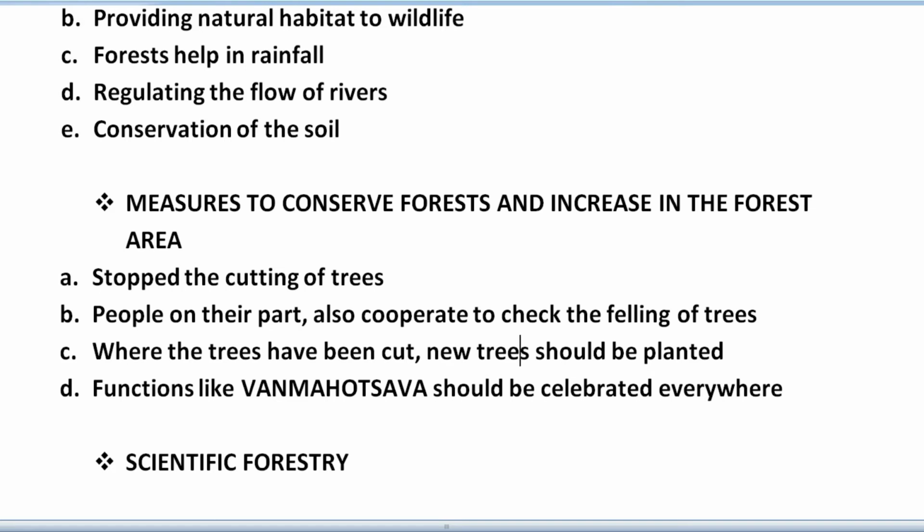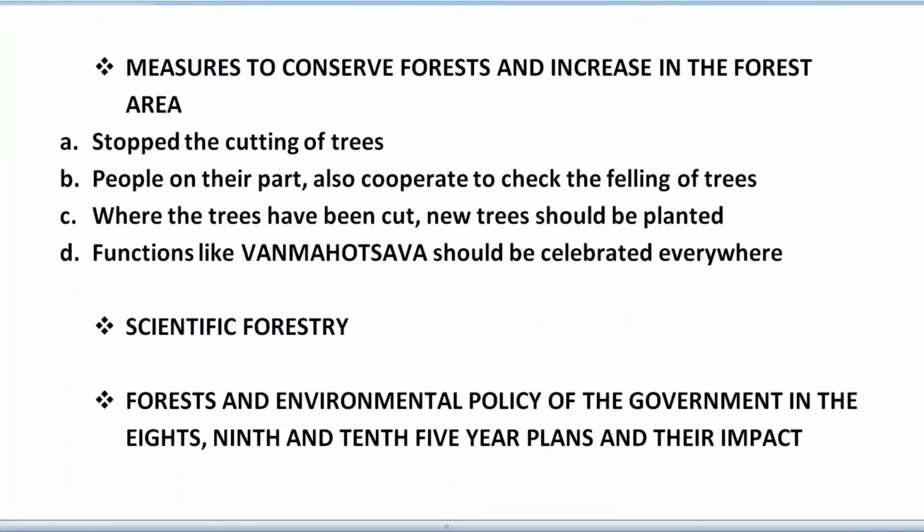Functions to conserve the forest are a responsibility, and one such function is Van Mahotsav. You can understand by the meaning of this word: Van means forest and Mahotsav means a kind of celebration, like a festival. In this celebration, what we have to do is plant more and more trees. This kind of celebration we should hold everywhere.